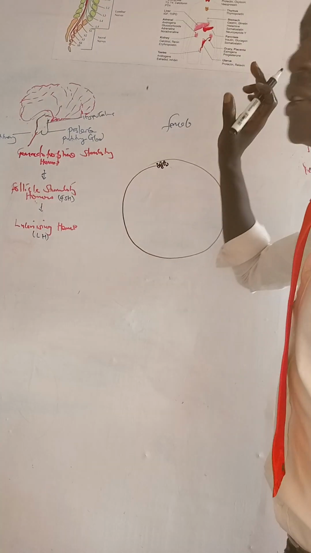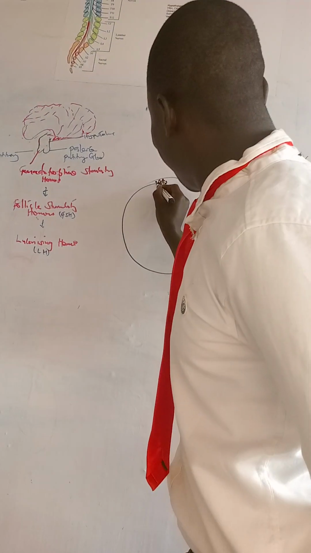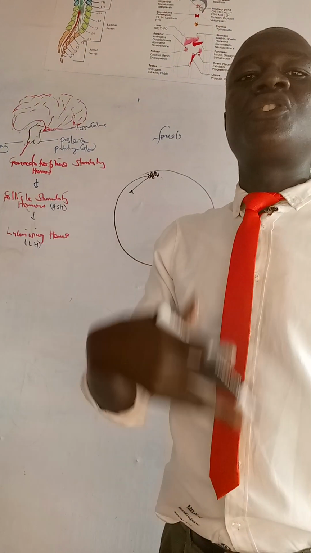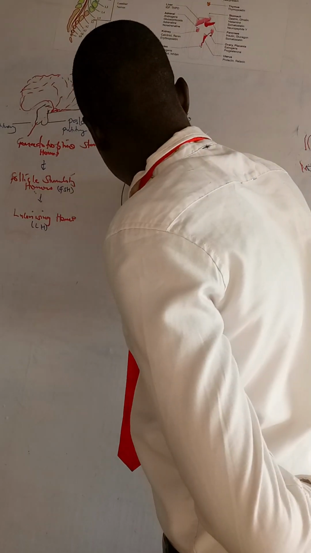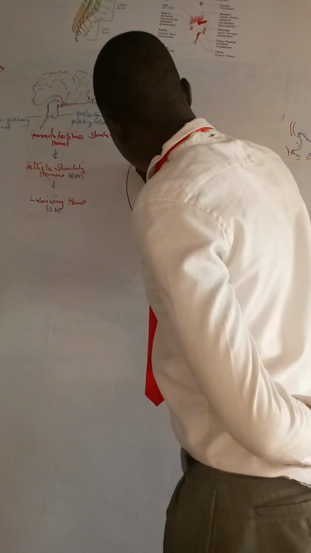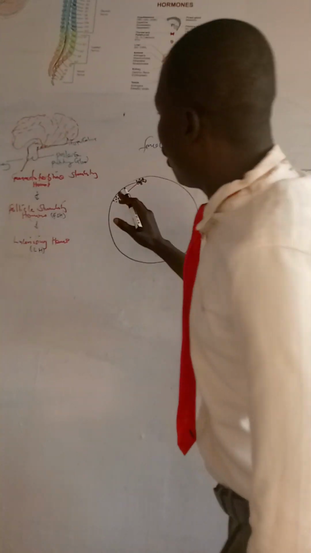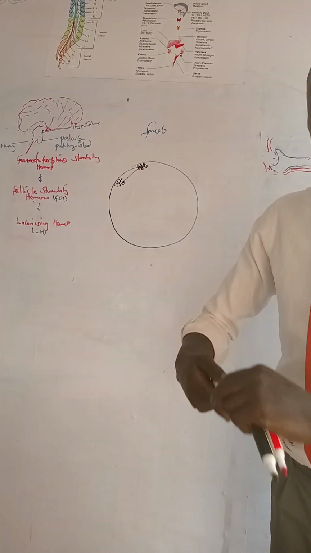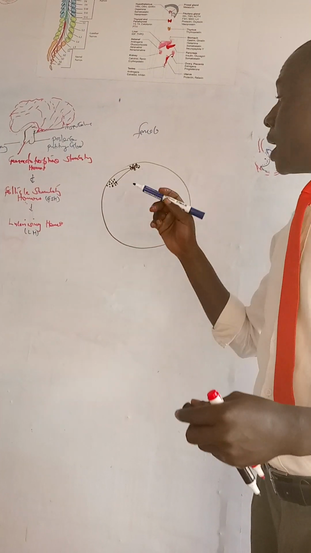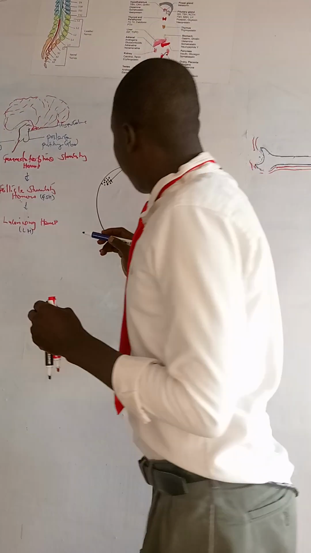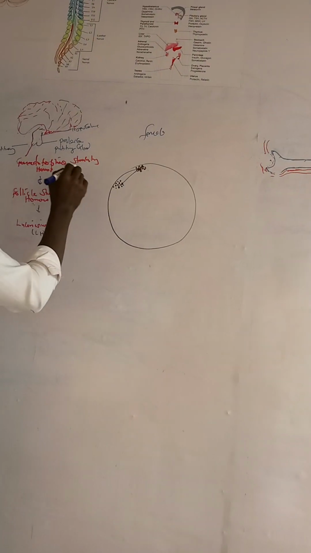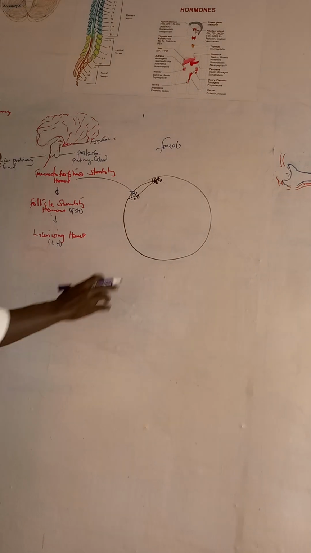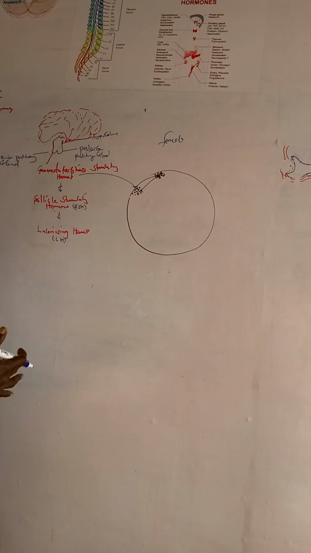Now, these primordial cells become primary oocytes. Now, these primary oocytes are going to be there until follicle stimulating hormone gets in. Okay? These are primary follicles. You can call them like that.